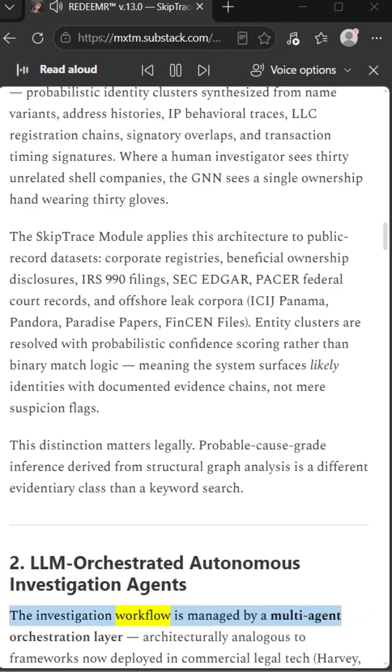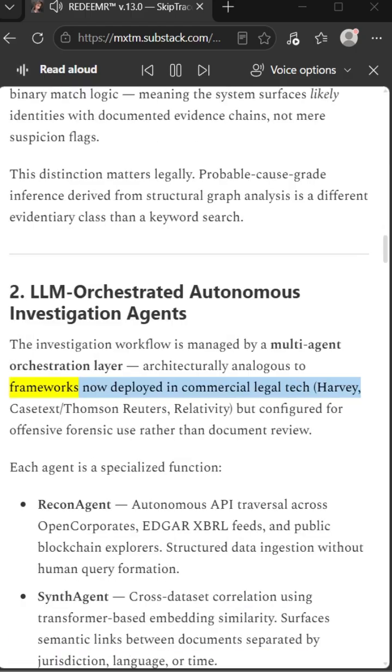2. LLM-orchestrated autonomous investigation agents. The investigation workflow is managed by a multi-agent orchestration layer, architecturally analogous to frameworks now deployed in commercial legal tech. Harvey, Casetext/Thomson Reuters, Relativity, but configured for offensive forensic use rather than document review. Each agent is a specialized function. Recon Agent, autonomous API traversal across open corporates, EDGAR XBRL feeds, and public blockchain explorers. Structured data ingestion without human query formation.